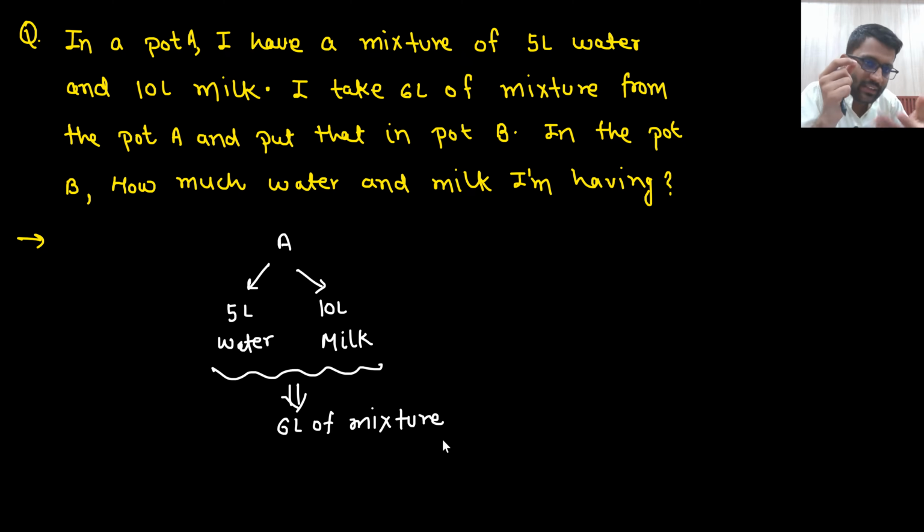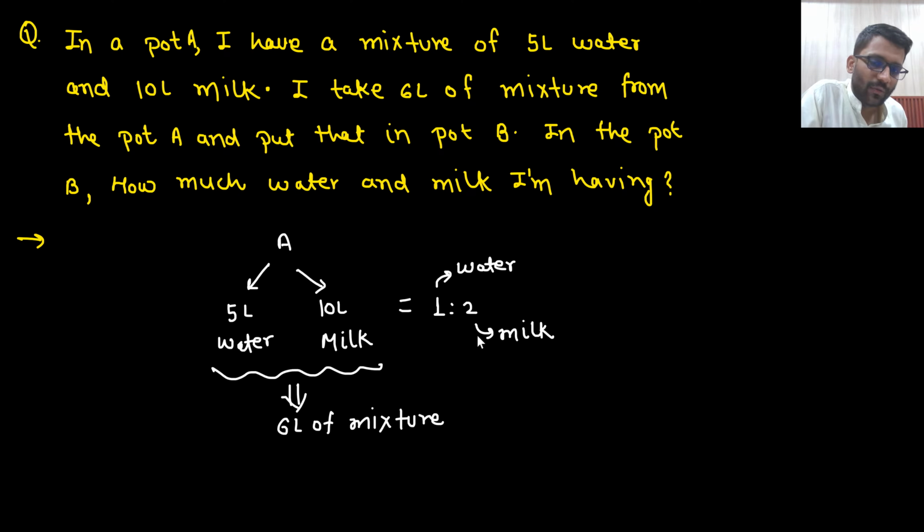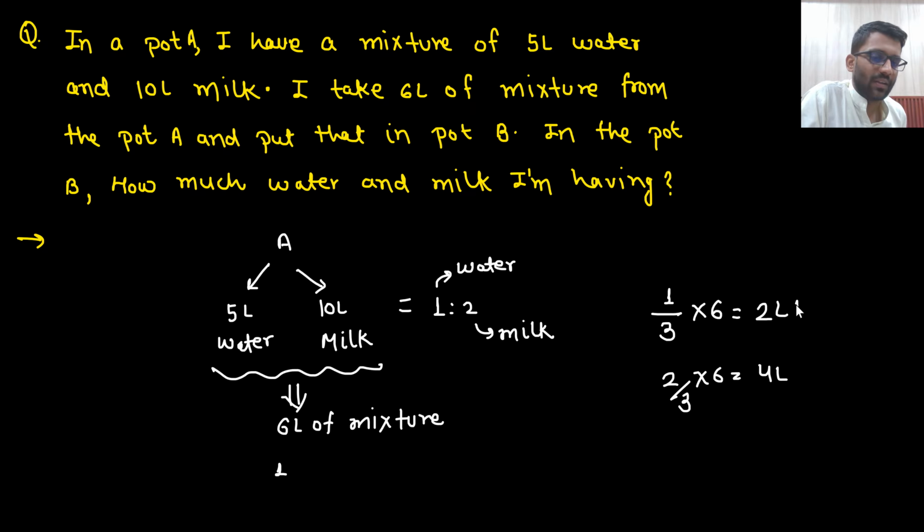So always if you are taking something out, you will be taking it out in the ratios. So what is the ratio of water and milk here? 1:2. This is water and this is milk. So the ratio of water and milk is 1:2. If I was taking 3 liter, that means 1 liter I would take water and 2 liter I would take milk. But I am taking 6 liters. That means 2 liter I will take water and 4 liter I will take milk. Are you getting this point?